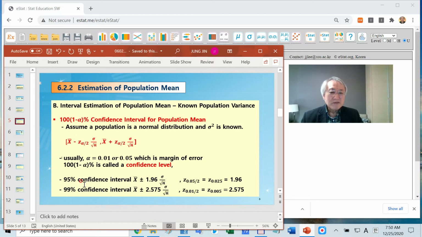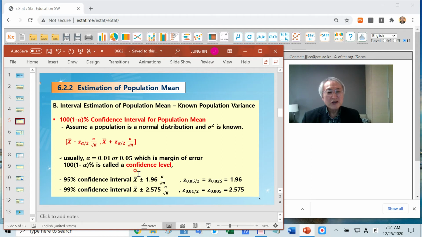For example, for the 95% confidence interval, we are using this formula. Do you remember this value? In the case of normal 0, 1, the center 95% is mean plus or minus 1.96 sigma. We have a normal distribution which has mean mu, and standard deviation sigma over square root n.